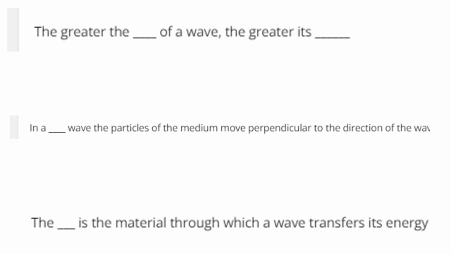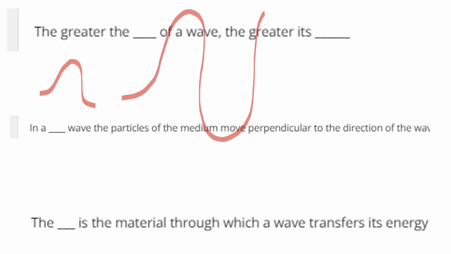That first question that I have cut and pasted is: the greater the energy of a wave, the greater its amplitude. And that kind of makes sense. Think about a wave that is this big versus a wave that is that big. Well, a bigger wave means there's more energy to it, and this distance here from the resting position, or from the equilibrium position, is the amplitude.